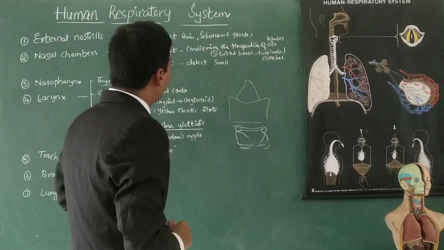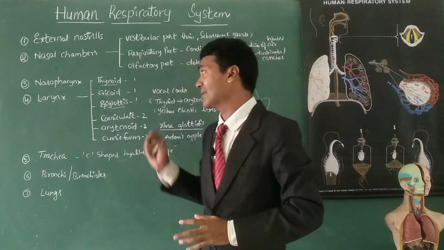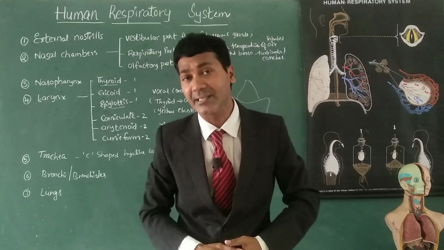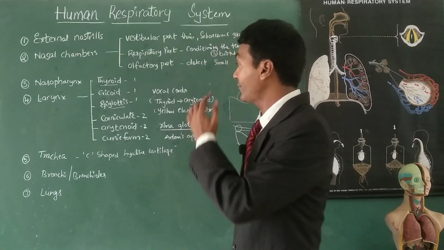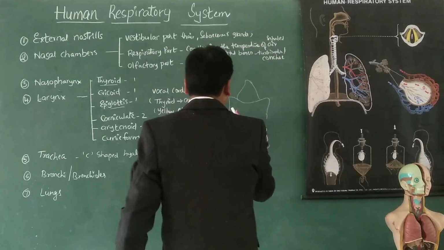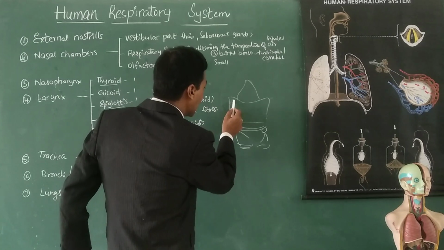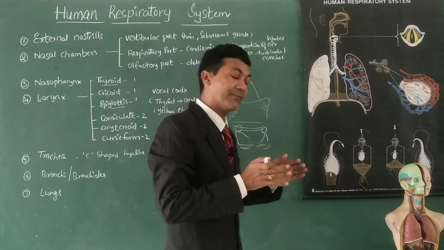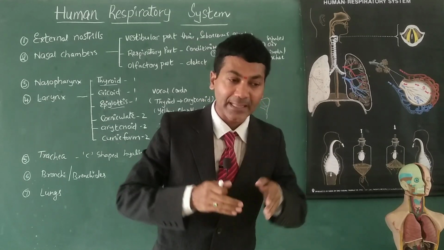Apart from that, there are two types of vocal cords in the larynx. The vocal cords which help in generating, producing the sound are known as true vocal cords, right? And apart from that, the inner lining of this larynx, the voice box, has mucous membranes which anatomically look like vocal cords only.